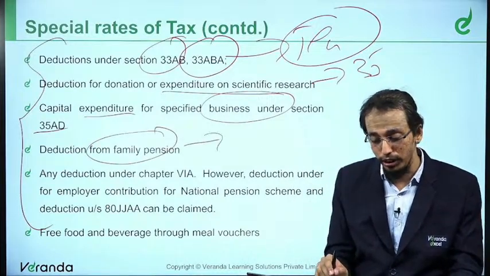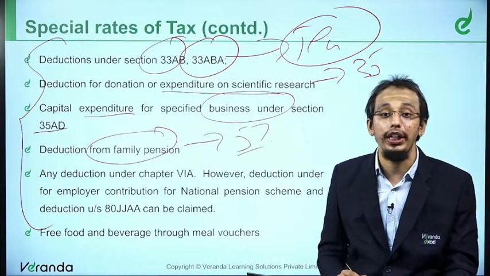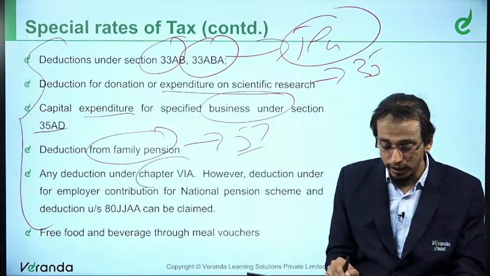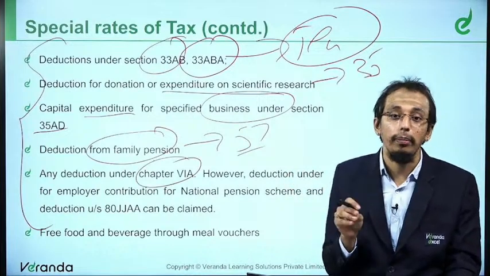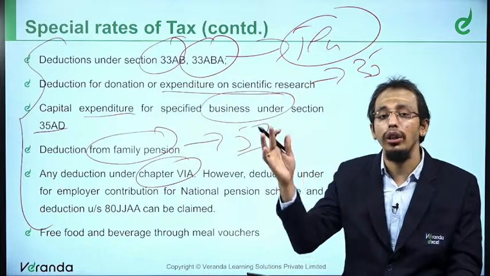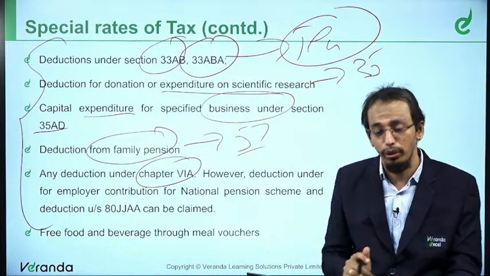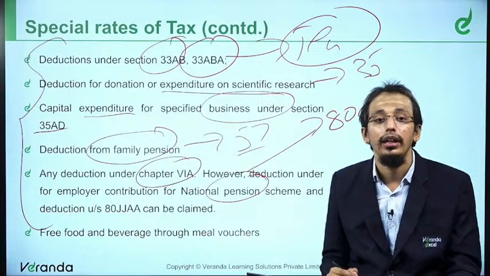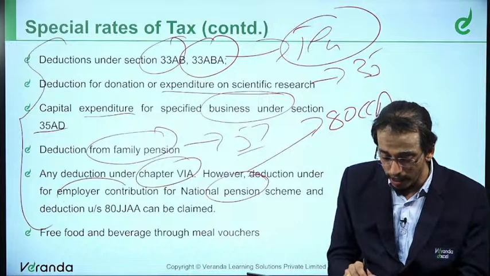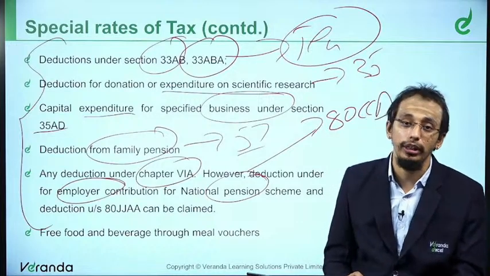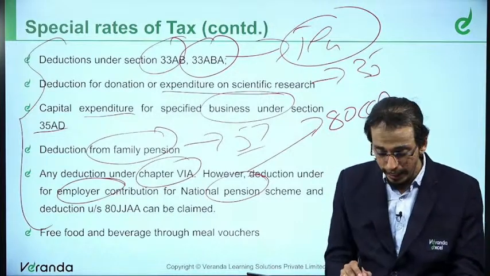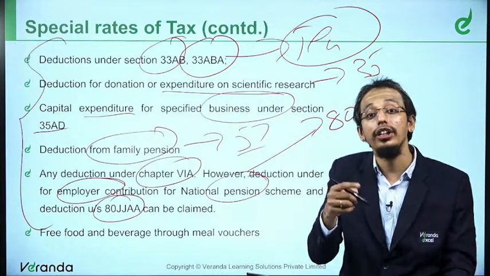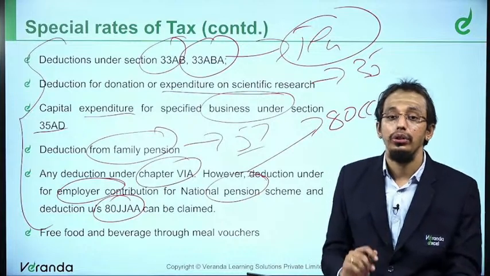Deduction for family pension. Section 57 gives you one-third or 15,000, whichever is lower. You cannot claim that. Chapter 6A deduction itself is not possible, 80C, 80D, all those things not possible, except two. National Pension Scheme, 80CCD, that is also only employer contribution to National Pension Scheme, can be claimed. 80JJAA can be claimed. That is 30% of wages paid to additional workers. Like this, we have got a deduction. Those things can be claimed.